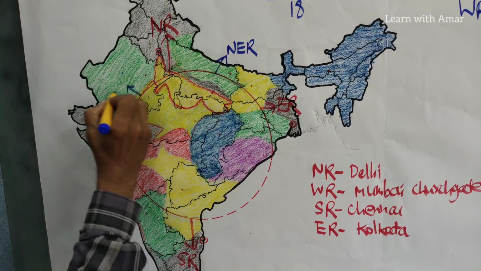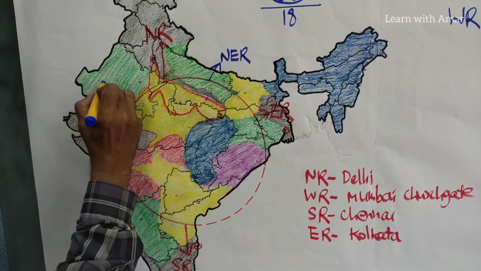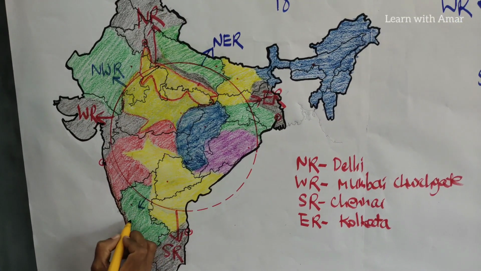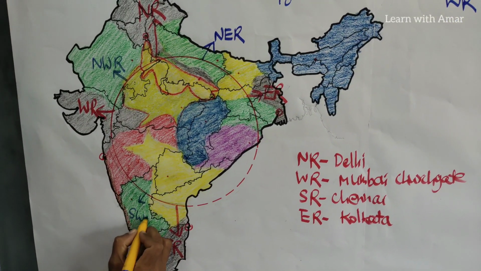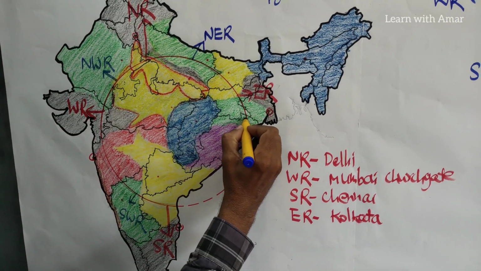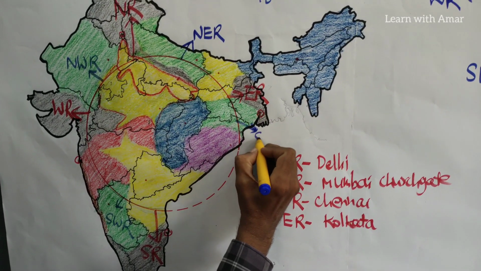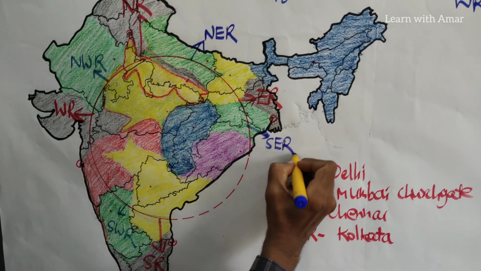This one is Northwestern Railways, and this one is Southwestern Railways. And here, the green color region is Southeastern Railways.